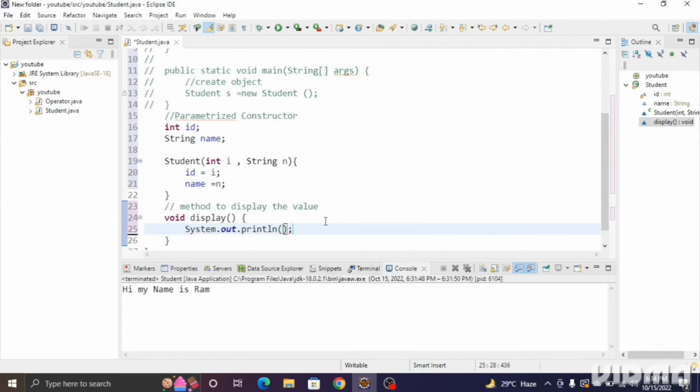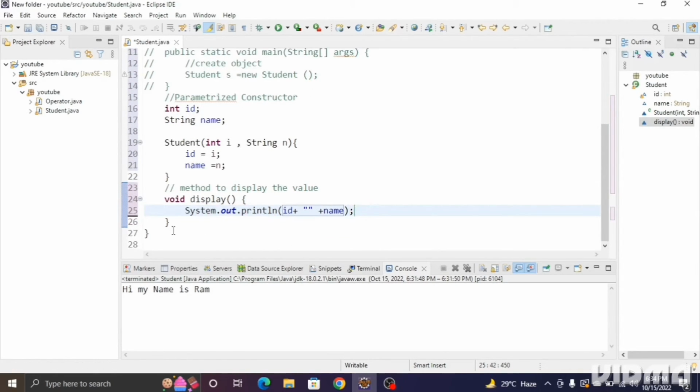Okay, and inside it I'll print the value of ID and name. For that I'll write the ID and then plus, must be some separation, and then we'll write the name. Understood? Okay, so ID and name is displayed. Now we have to create the main method, and we have to create the object and pass the values of student 1 and student 2. The value must be what? The ID and the name of a student.